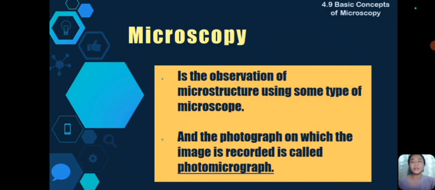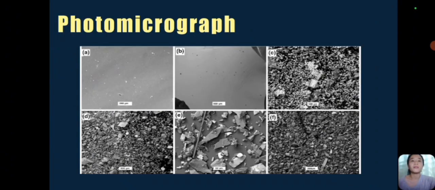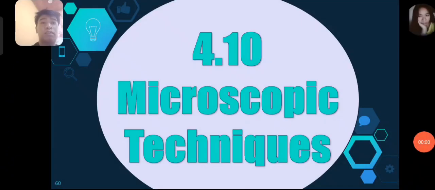Microscopy is the observation of microstructure using some type of microscope. It is a scientific technique used to observe and study objects that are too small to be seen with the naked eye. And the photograph on which the image is recorded is called a photomicrograph. And that photomicrograph, this is an example of it.